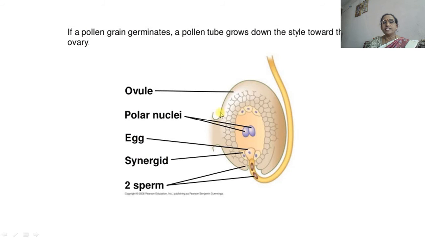Here we can see very easily, here is the ovule. Inside the ovule there is an embryo sac, and inside the embryo sac there is the egg apparatus consisting of two synergids and one egg. Here at the center there are two polar nuclei, one from the antipodal and one from the micropylar end, and these are the antipodals. The antipodals are situated at the chalazal end, and there occurs the entry of the pollen tube, which consists of two sperms or two male gametes, which will now take part in fertilization.